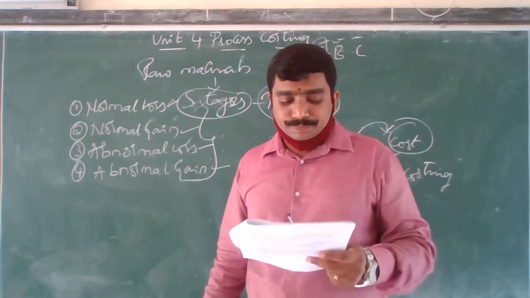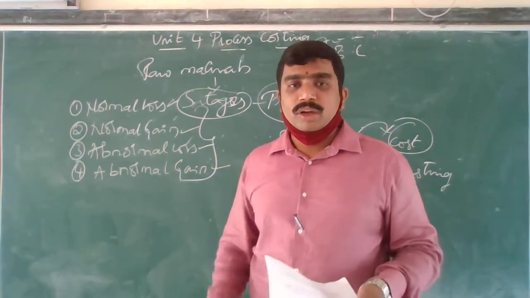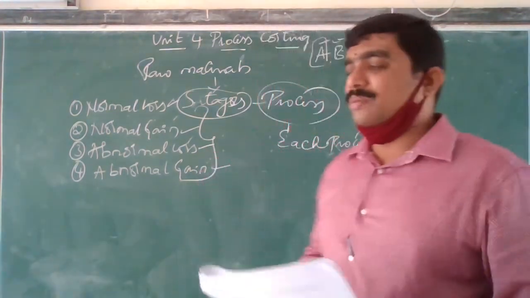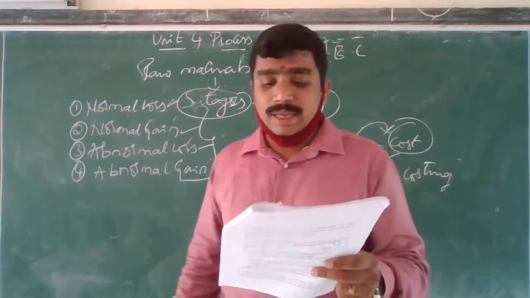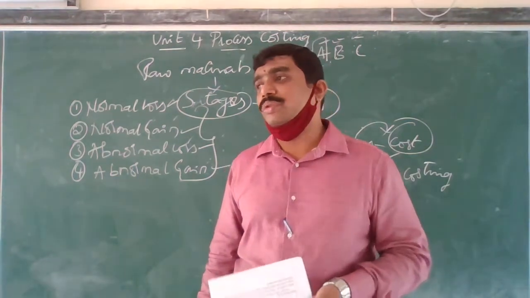Okay, then see the second point: each process account is debited with some items, that is material cost, labor cost, direct expenses, and overhead allocated or apportioned to the process.